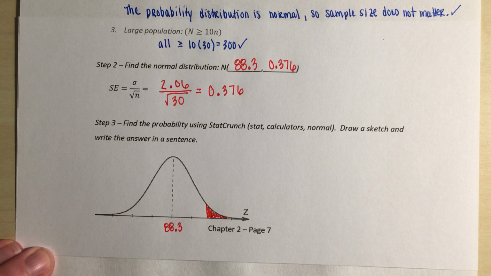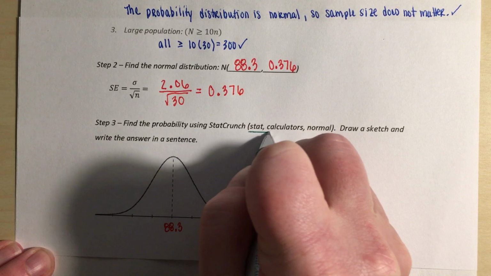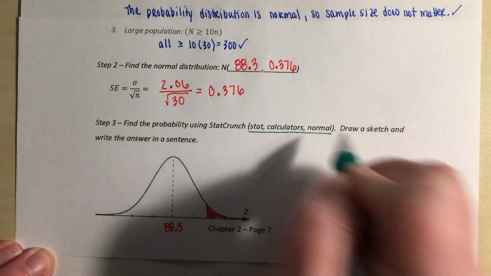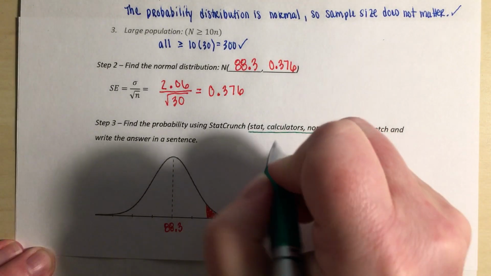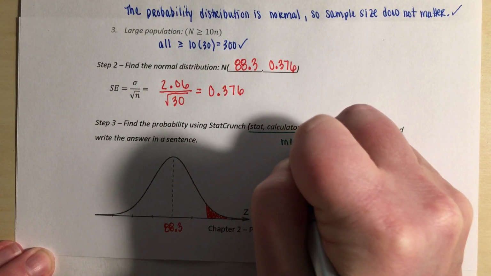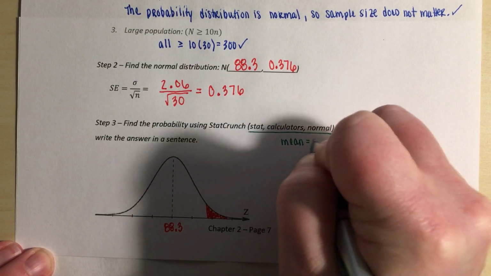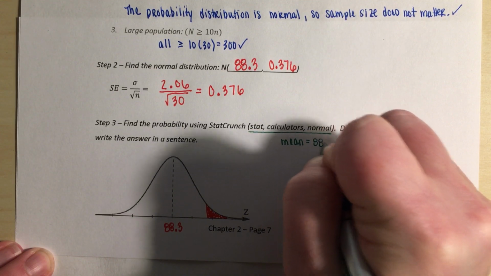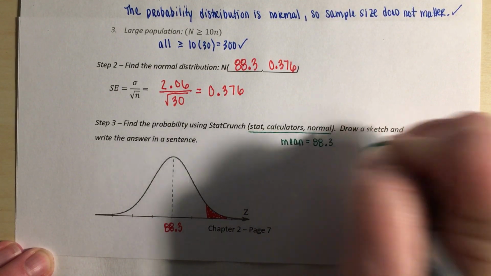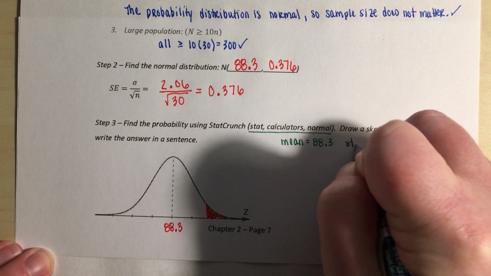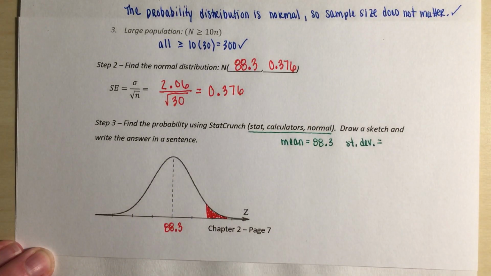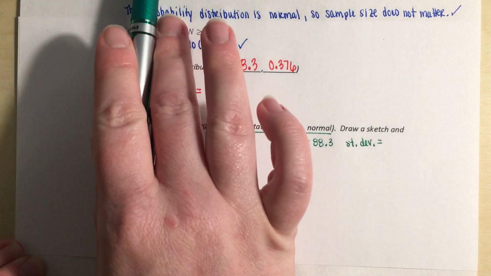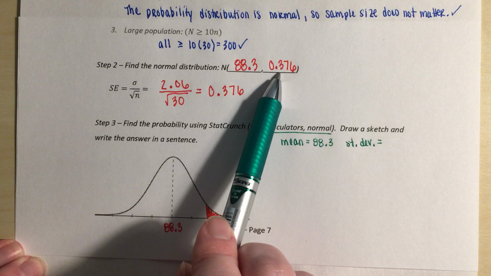In StatCrunch, we go to Stat, Calculators, and then Normal. We enter our mean, 88.3. Then we enter our standard deviation. This is generally where I see mistakes: we don't want to use our original standard deviation, we want to use the standard error.